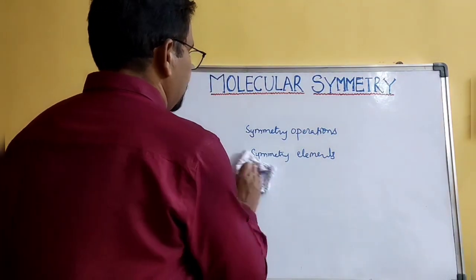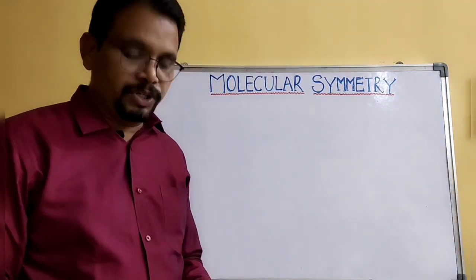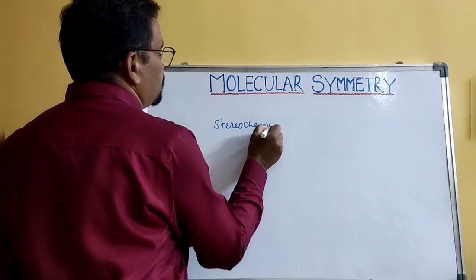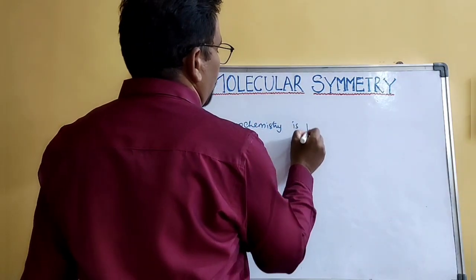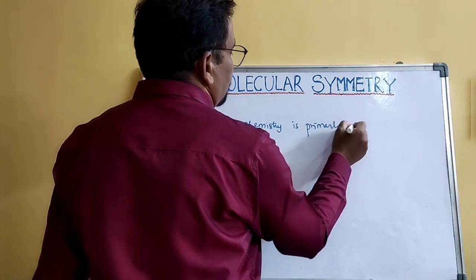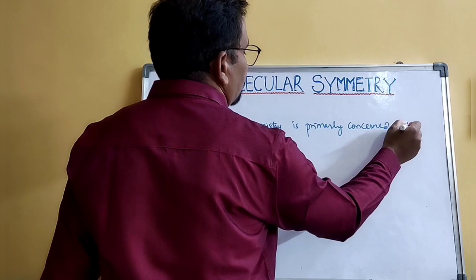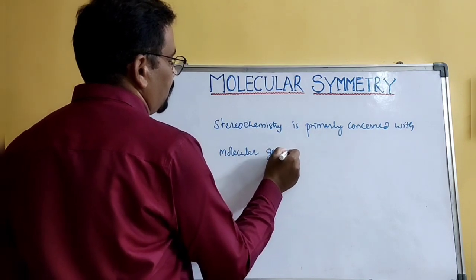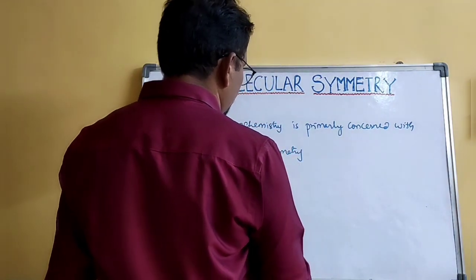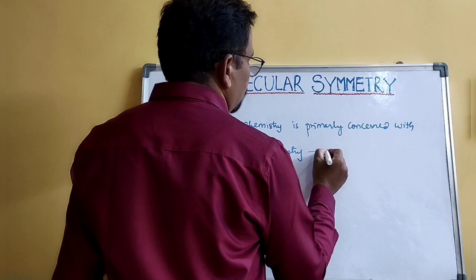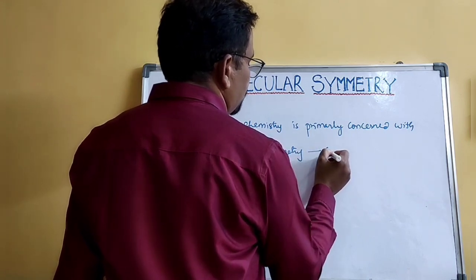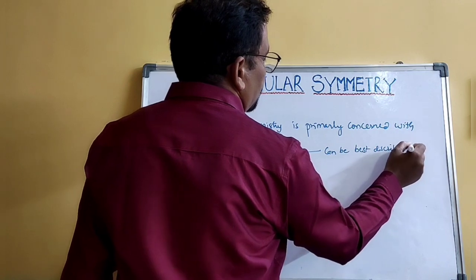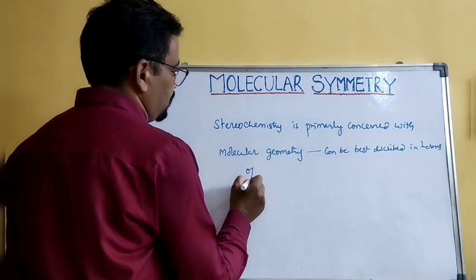As I said earlier in this class, stereochemistry is primarily concerned with molecular geometry, and molecular geometry can be best described in terms of molecular symmetry.